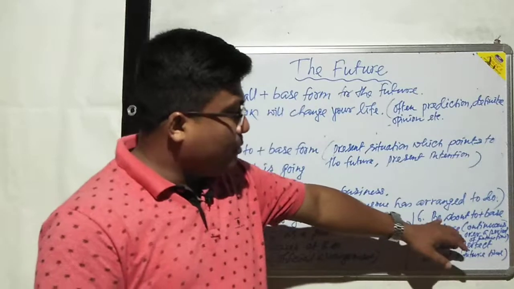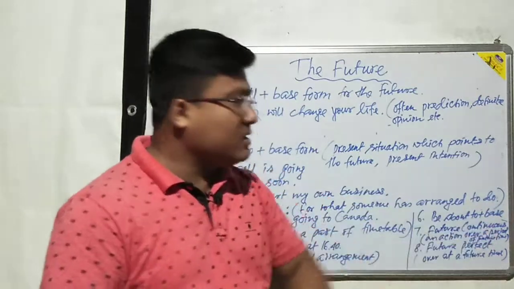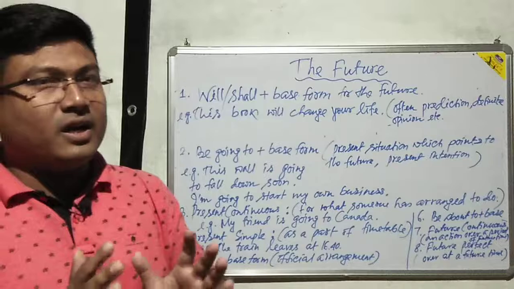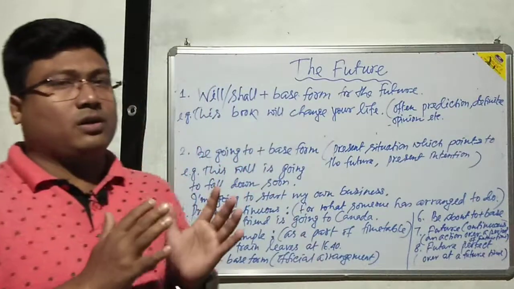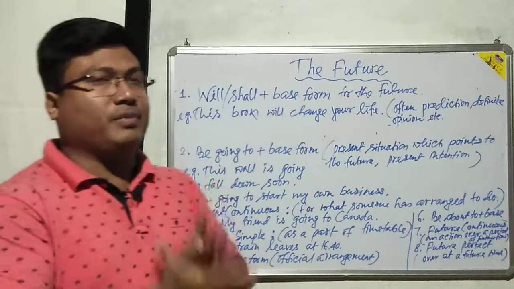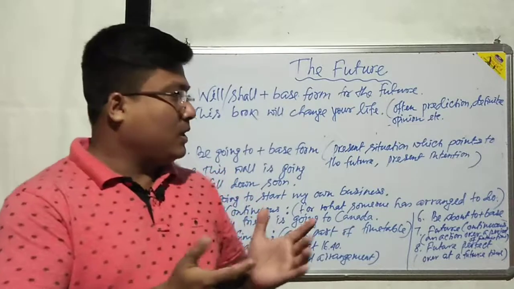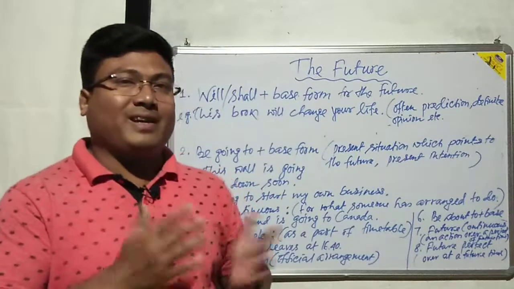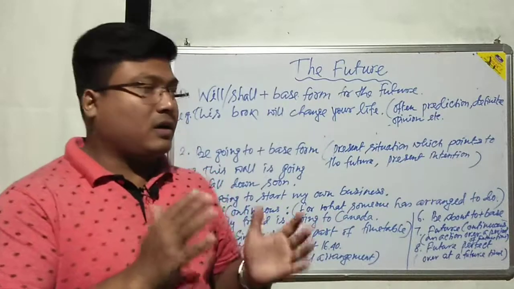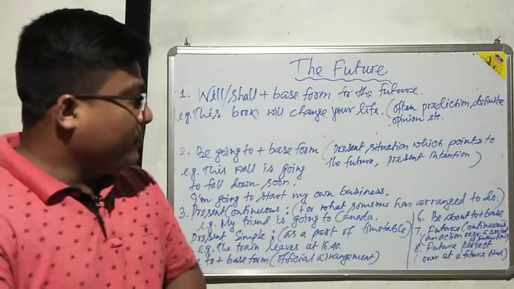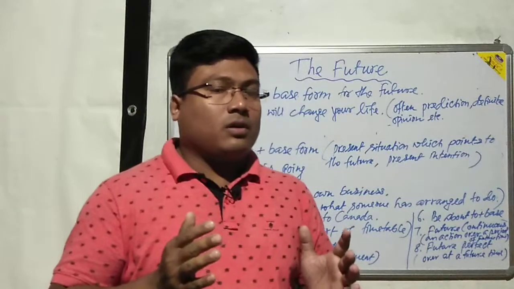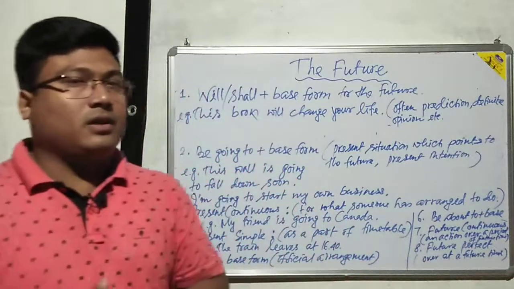Number 6, be about to plus base form. Be about to. Okay, be means here also any form of be. Am about to, is about to, are about to. Actually, be about to, I can cite here.